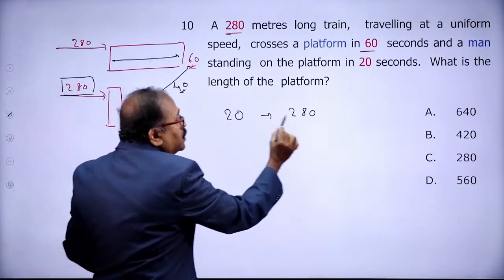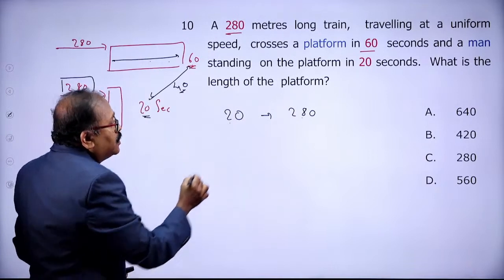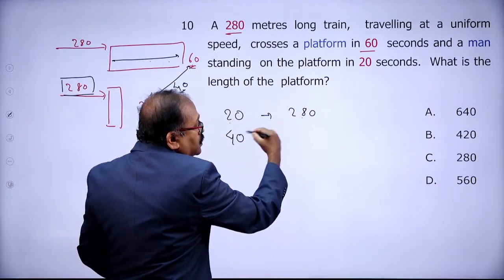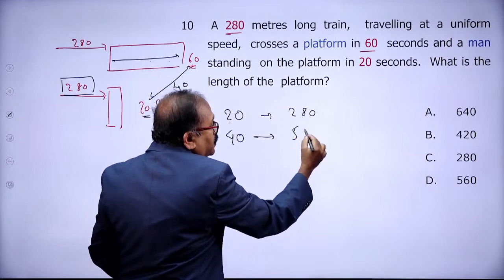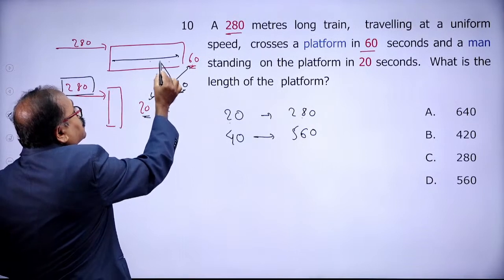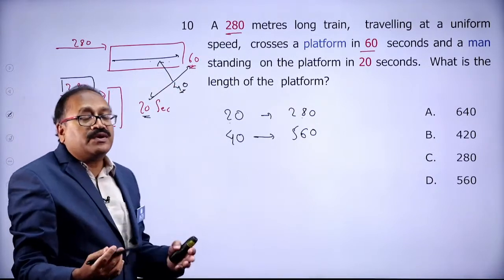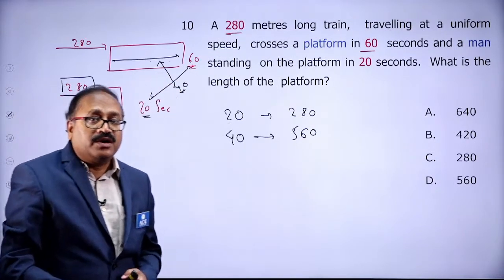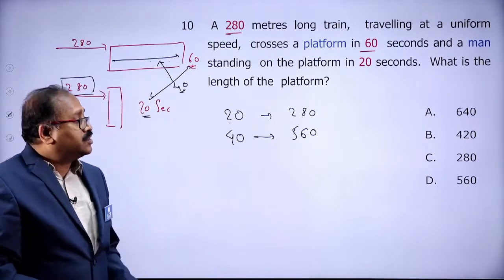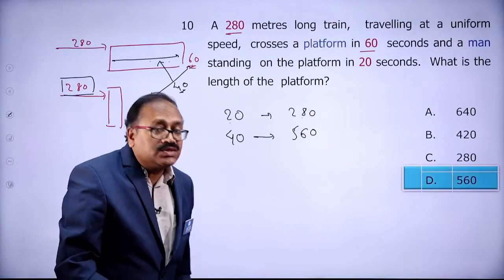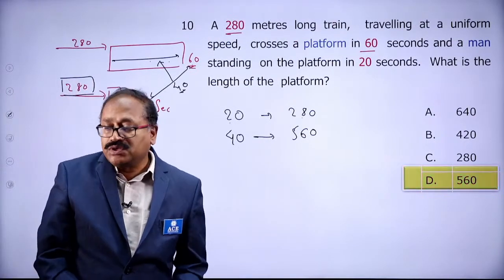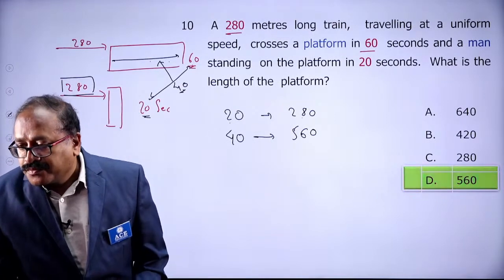In 20 seconds, if it is 280, then in 40 seconds, how much will it cross? Double of it, that is 560. So in 40 seconds, it crossed the length of the platform. So, what is the length of the platform, Aman, Anusha? 560. That should be my answer. Look at this one. That's the simplest possible way to answer this question.